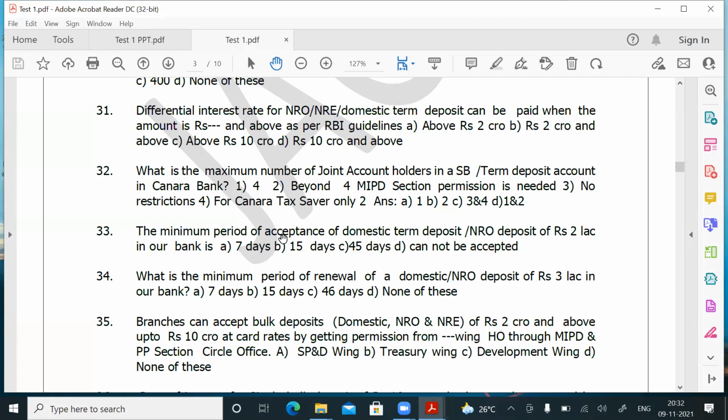Question number 33, please read. The minimum period of acceptance of domestic term deposit, NRO deposit of rupees 2 lakhs in our bank is 15 days. Question number 33, answer is B.